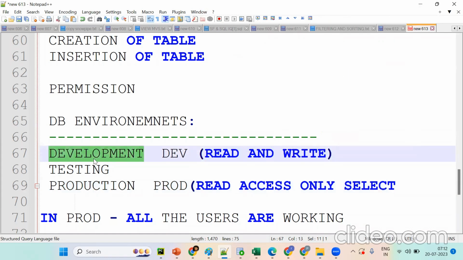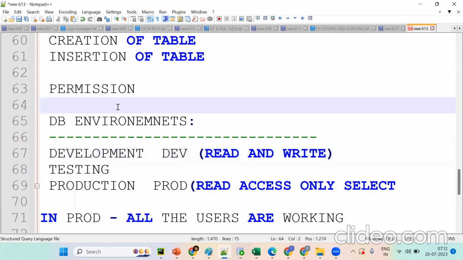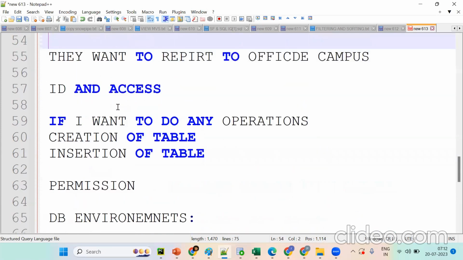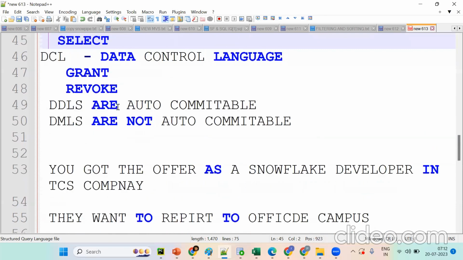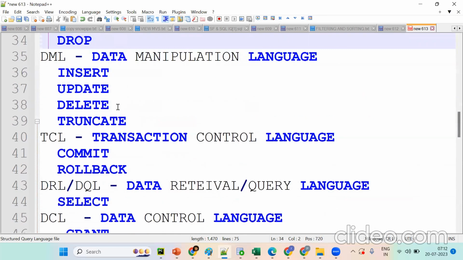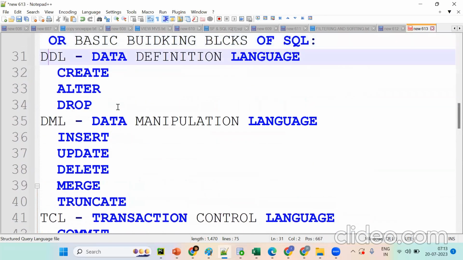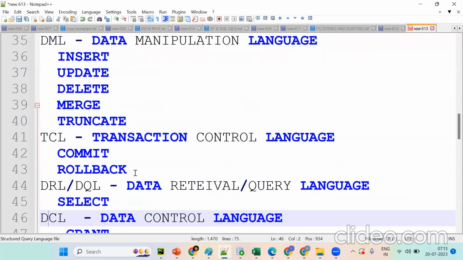See one more time. What we're trying to say is that in the development environment we'll have read and write, whereas production will have only read access. Who will give all these things? We should go for the grant and revoke commands. We'll see slowly. Basically, understand how to create a table, how to insert data, how to control this data, and how to see it.